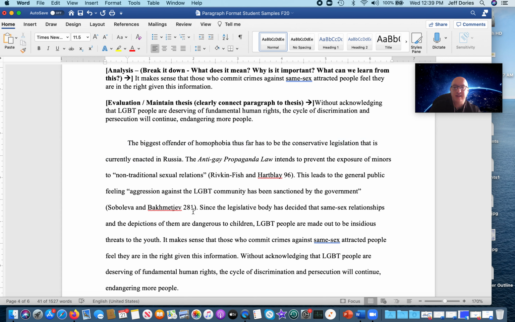How could I take this evidence and explain it to the reader, break it down, what's it mean, why is it important? How could I take this evidence and do that and connect it to the larger idea, subject, and thesis? Okay, so think of a formula. Start with that evidence and build the formula around it.